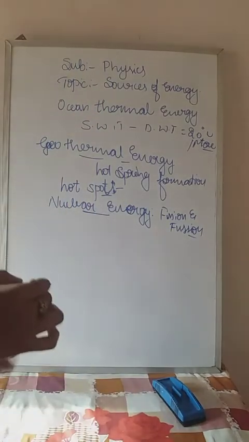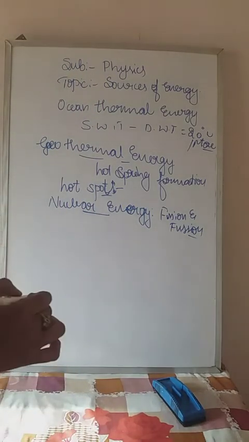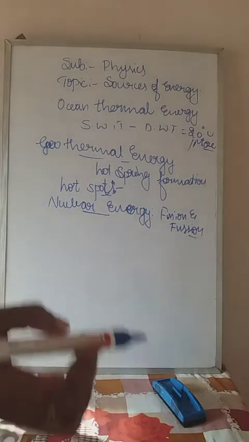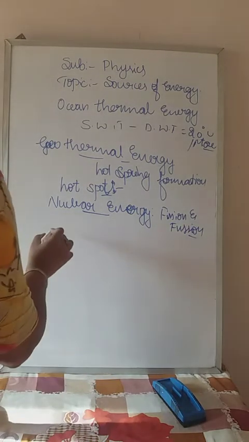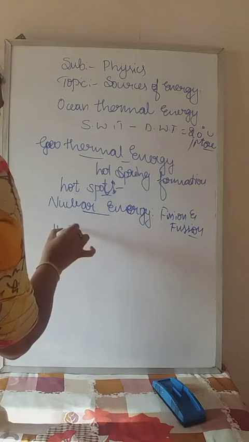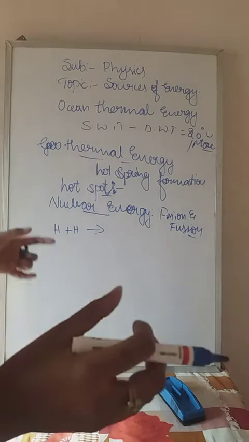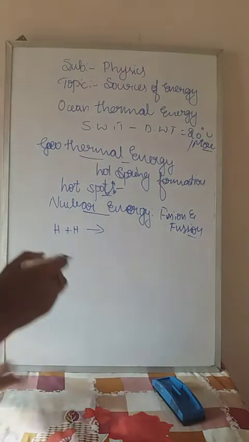So what is meant by nuclear fission and nuclear fusion? Let me give a definition. Nuclear fusion is when two light nuclei combine, fuse each other. Fuse means join each other.